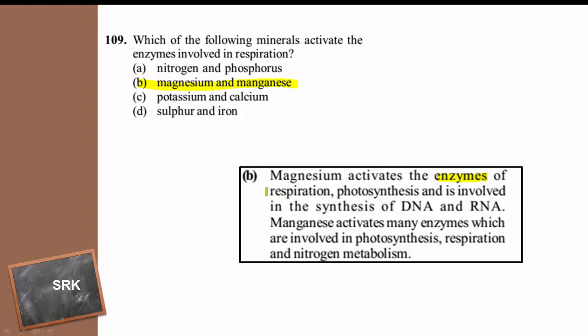activated, which are actively involved in respiration and photosynthesis and involved in the synthesis of DNA as well as RNA, manganese activates many enzymes which are involved in photosynthesis, respiration as well as nitrogen metabolism. Magnesium for respiration, photosynthesis and the synthesis of DNA and RNA, whereas manganese for photosynthesis and respiration along with nitrogen metabolism. So this is the right option for the given question. The next one.